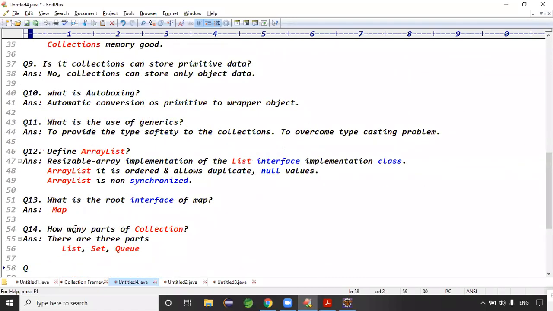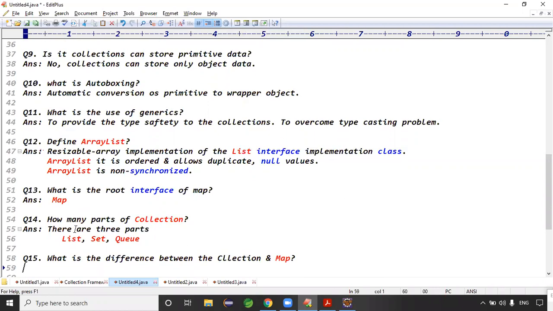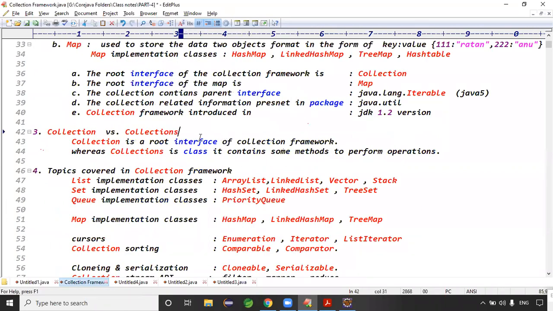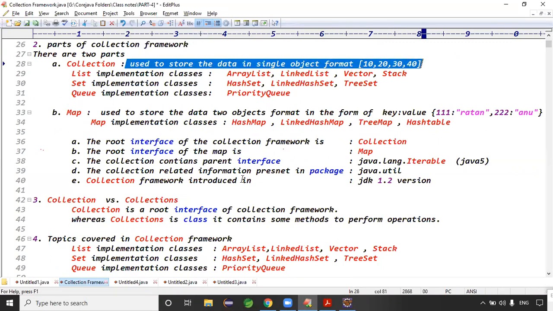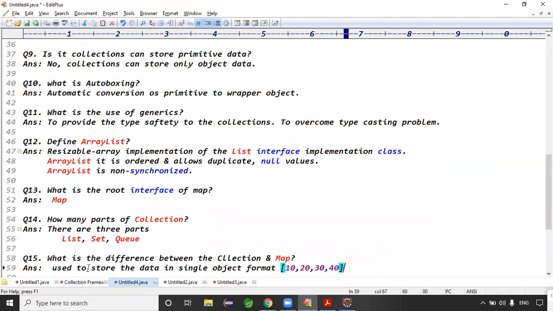Question number 15. What is the difference between the collection and a map? A map organizes data as key and value, and a collection stores data in single object format, right? Yeah. A map is a type of dictionary, consisting of key and value pairs. Dictionary and map are the same here. Dictionary is an old class, map is the newer one.